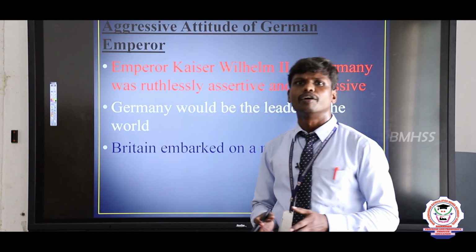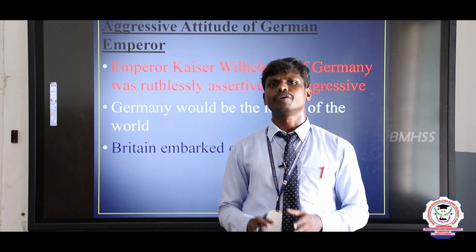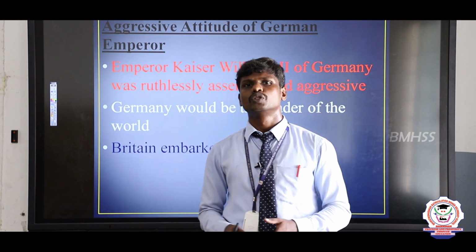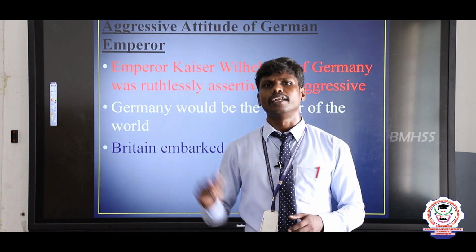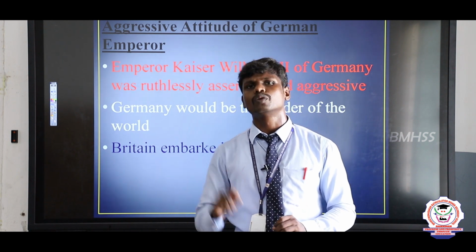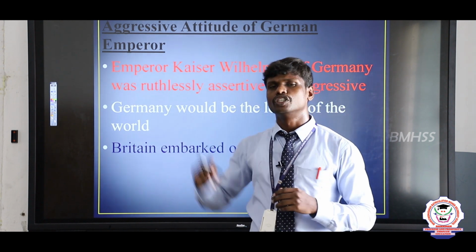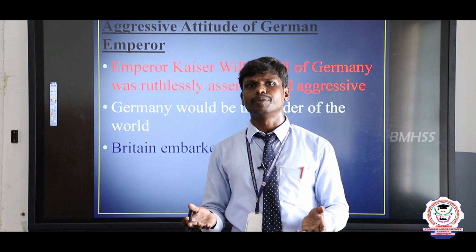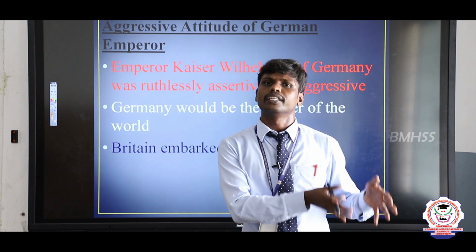So Germany is a very important country in the reasons for World War I. Why? Because the ruler of Germany, Kaiser William II, wanted to take over the whole world under his control. He thought that Germany is the only country with the power to rule the whole world. Why were such thoughts raised in the minds of the people? Because there was one opponent, and the opponent is none other than England.